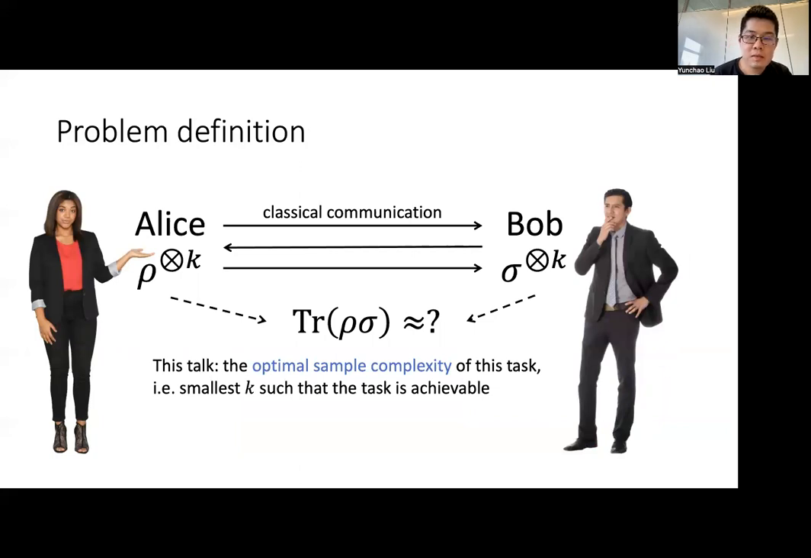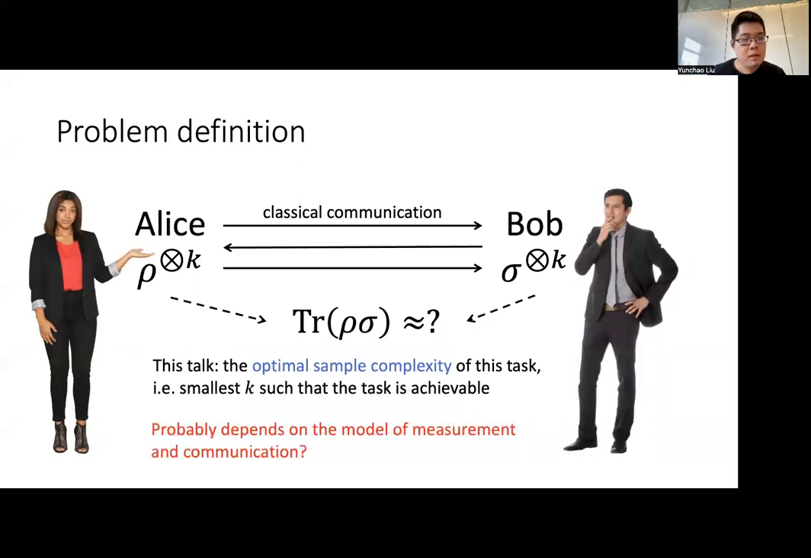So the next observation is that the answer to the optimal sample complexity of this task probably depends on the model of measurement and communication allowed in the protocol. So what I mean here is the following. Let's consider the most naive algorithm for this problem, where Alice and Bob just perform quantum state tomography and then compute trace rho sigma. So in this case, the sample complexity of this task just equals the sample complexity of quantum state tomography.